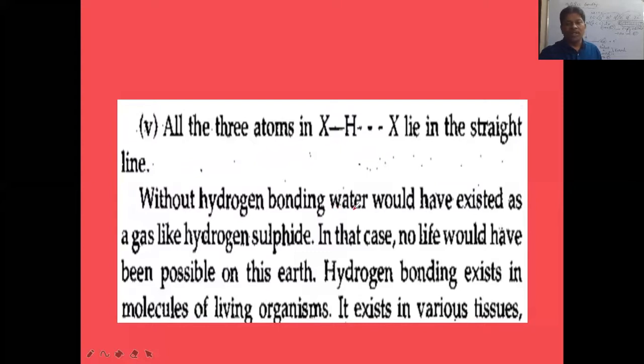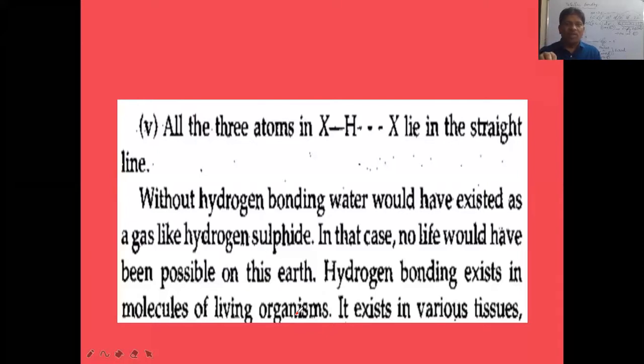Without hydrogen bonding, water would have existed as a gas, like hydrogen sulfide. In that case, no life would have been possible on this earth. Hydrogen bonding exists in molecules of organisms. In many organisms, there are many molecules in our body. Between the molecules of our body also, there is hydrogen bonding. And between water molecules also, hydrogen bonding is there.